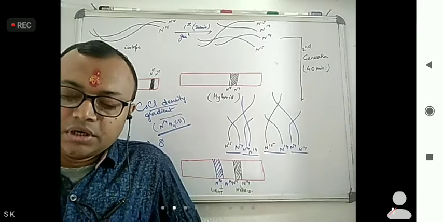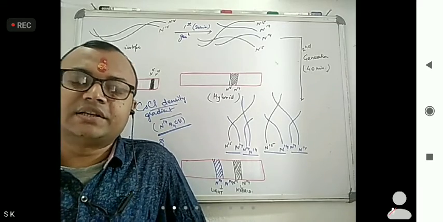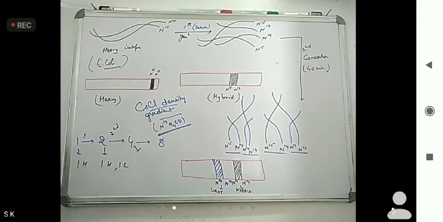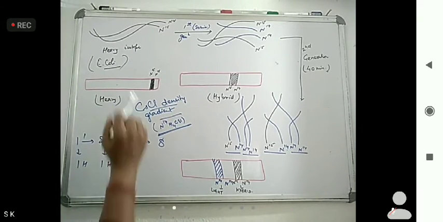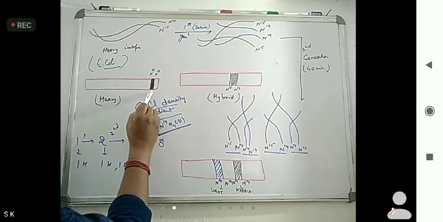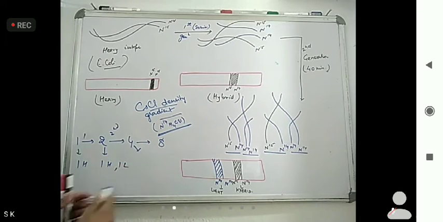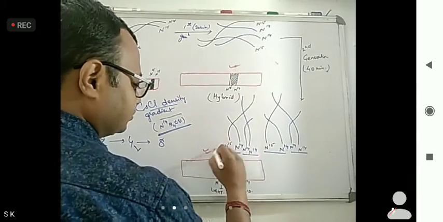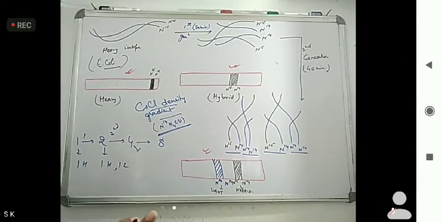Now, one more scientist came, that name was Taylor. This you have to remember. Questions are coming the same way. This figure will come and they will ask about this configuration, so you have to remember it. Mostly these three are asked.